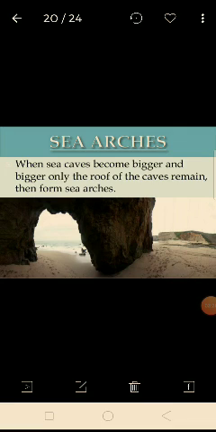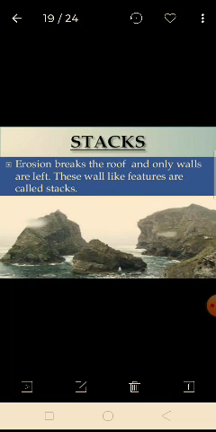But when the top part of these rocks is removed by the sea waves, this is known as a sea stack. Erosion breaks the roof and only walls are left. Due to erosion by the sea waves, the top part of the rocks, meaning the roof, is completely removed by the sea waves, and this wall-like feature is known as a sea stack. Can you see the pictures? Yes, in this slide pictures are given.